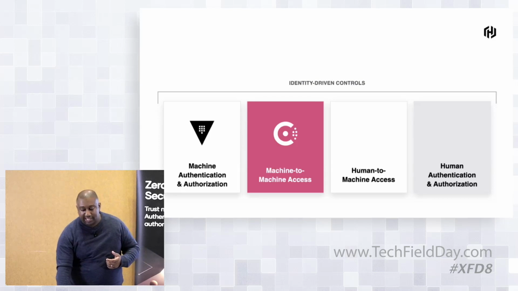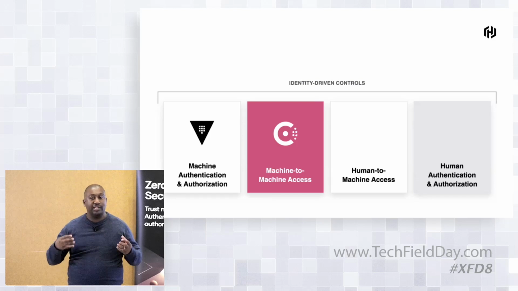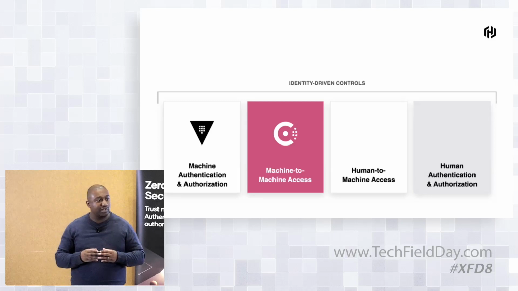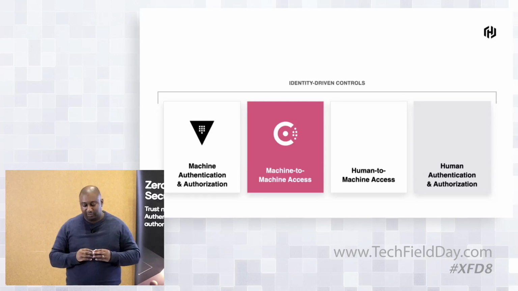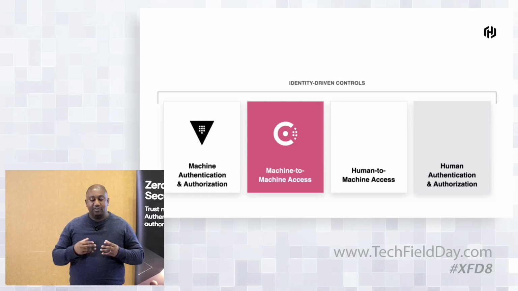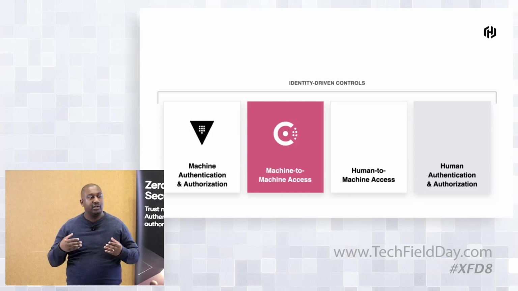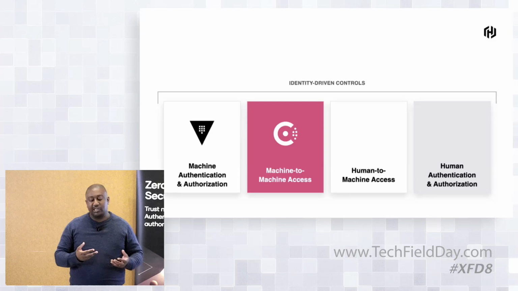Now, Consul is concerned with allowing network communication between different services and different application components. A bit similar to Brian, your question earlier on about how applications are going to talk to the database, for example. So you can think of it as a service mesh. I think typically when people think about service mesh, they automatically think Kubernetes or some sort of containerized application. And that might be true for a lot of service meshes out there.